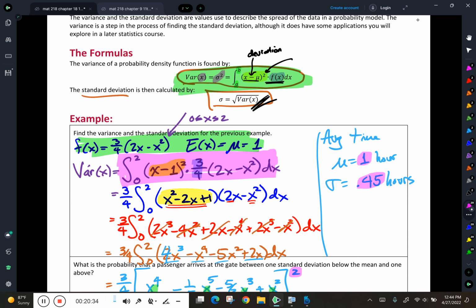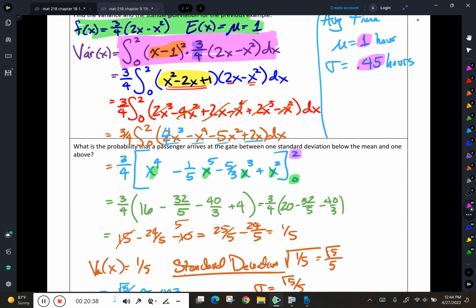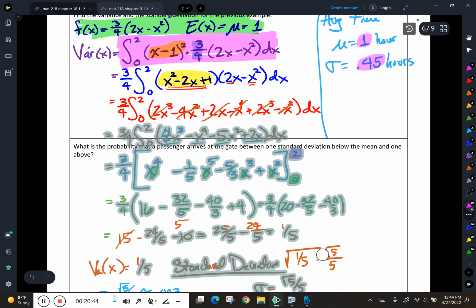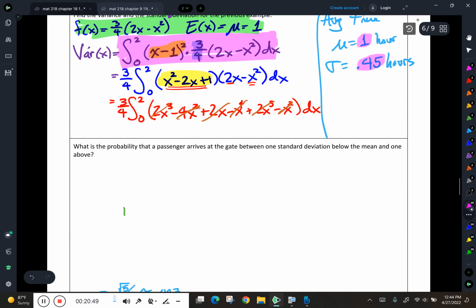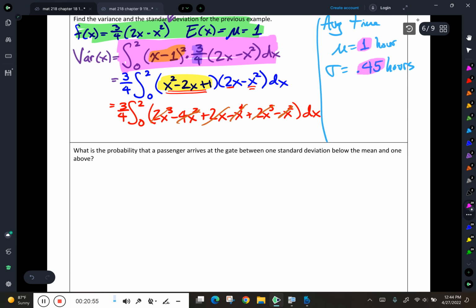All right, so let's go ahead and take a look at the next question here. So I'm going to have to erase a bunch of this. In fact, I'm going to have to erase everything from here on down to make this work. Let's see how much of this I can get with my eraser here. I think I got most of it. Okay. This question says, what is the probability that a passenger arrives at the gate between 1 standard deviation below the mean and 1 above?